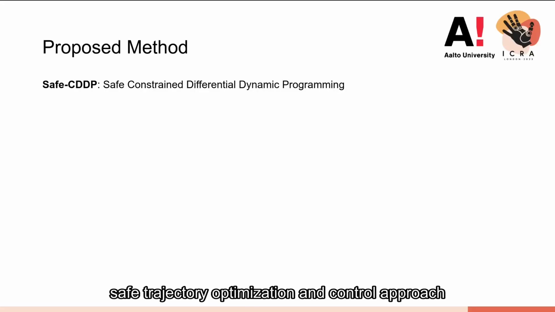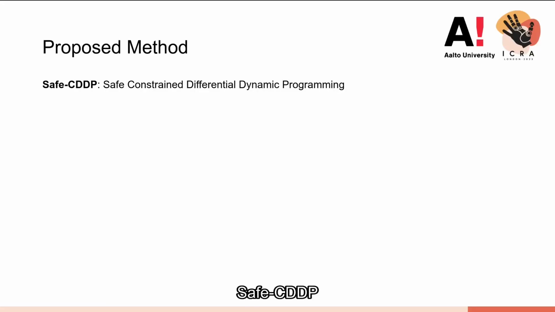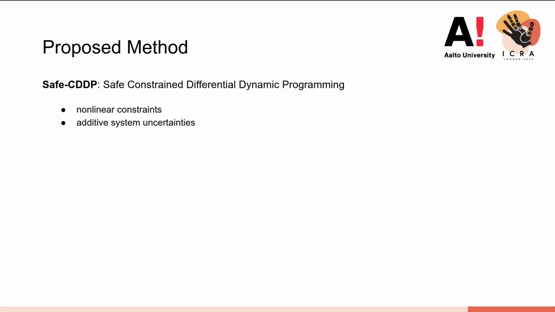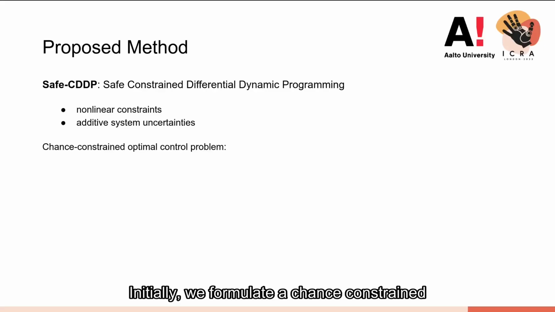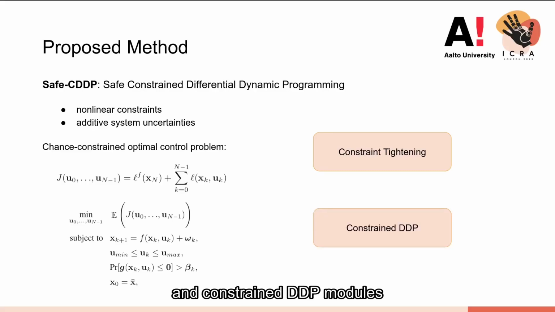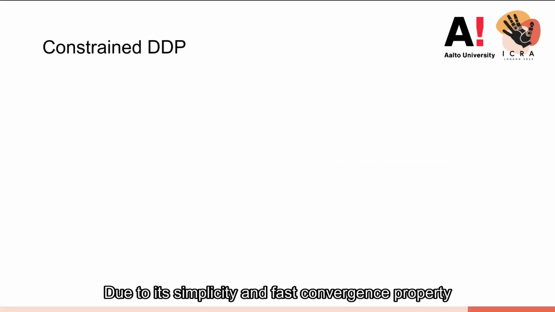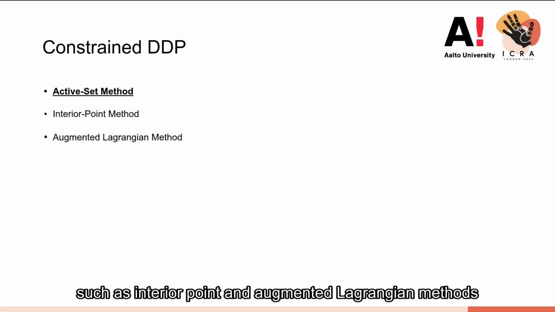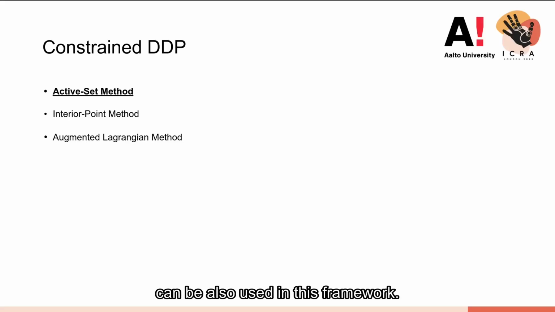We propose a new safe trajectory optimization and control approach, Safe-CDDP, to address the question of how to handle nonlinear constraints and additive system uncertainties. Initially, we formulate a chance constraint optimal control problem as follows. To solve it, Safe-CDDP involves constraint tightening and constraint DDP modules that interact with each other iteratively. Due to its simplicity and fast convergence property, we employ an active set method for constraint DDP in this work. However, other constraint methods such as interior point and augmented Lagrangian methods can also be used in this framework.